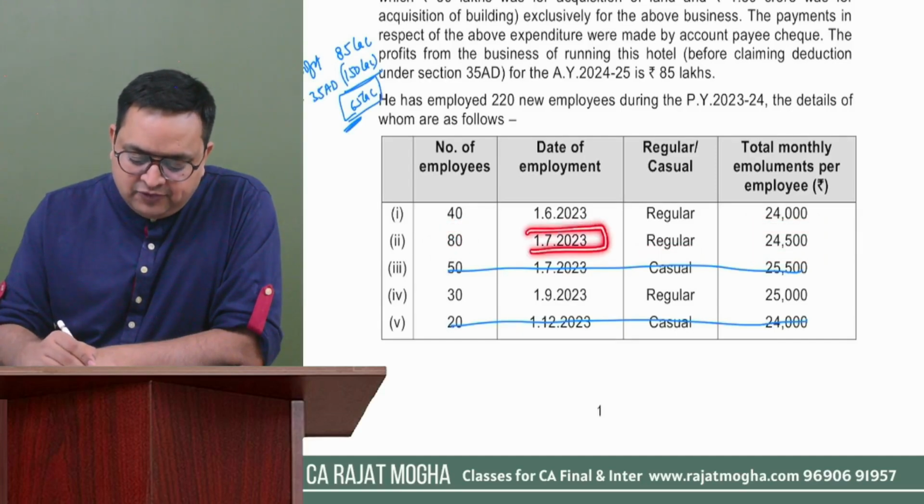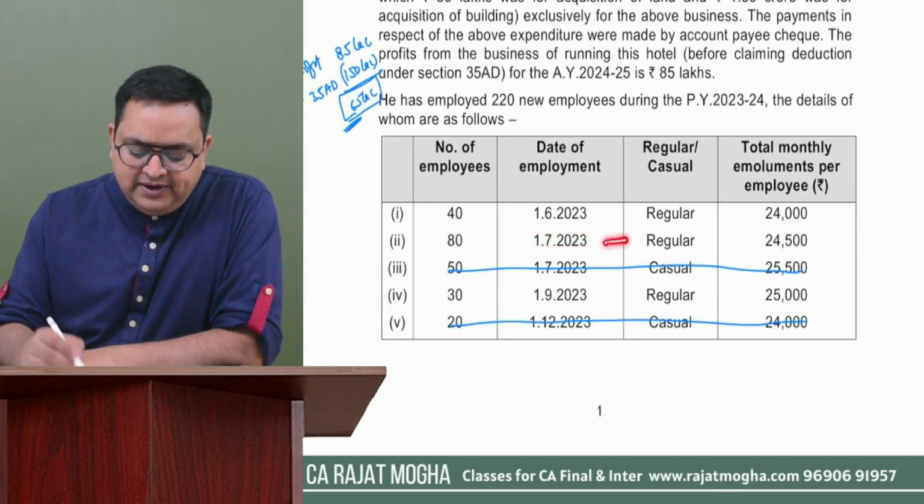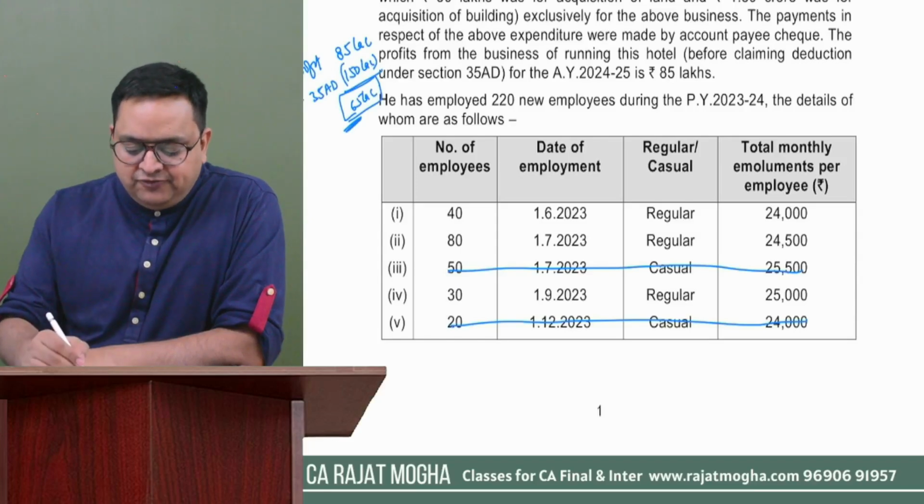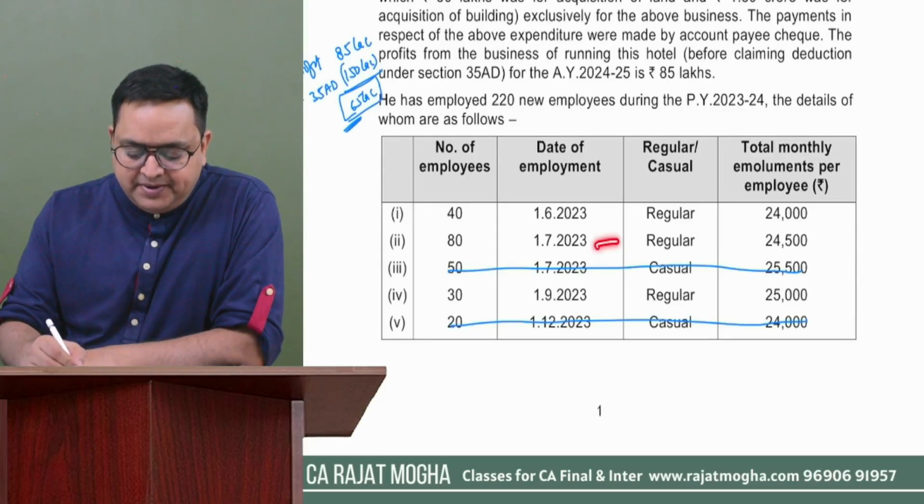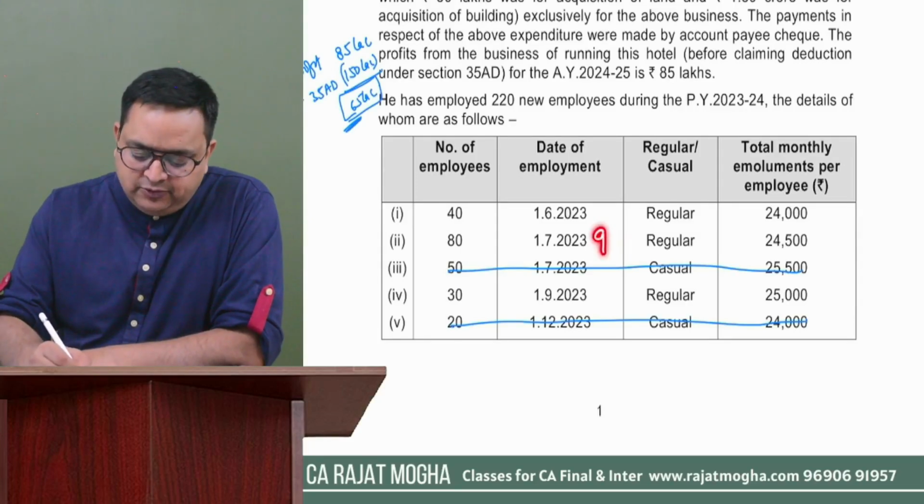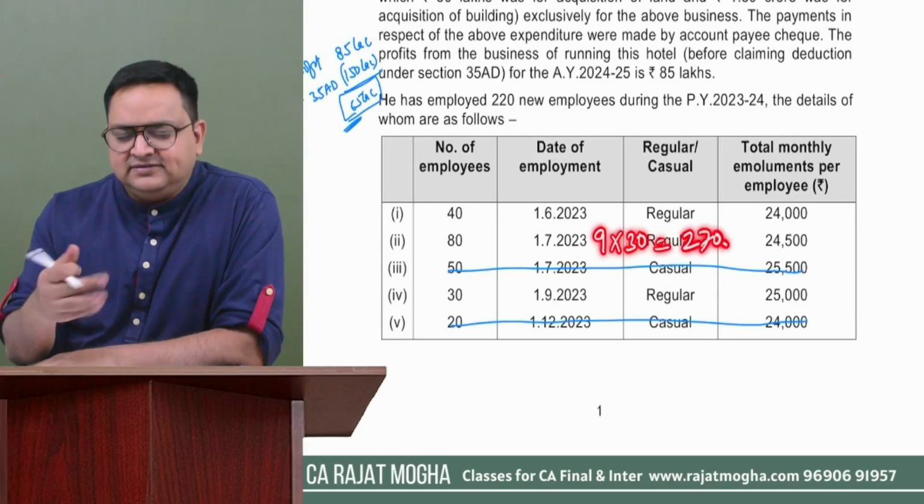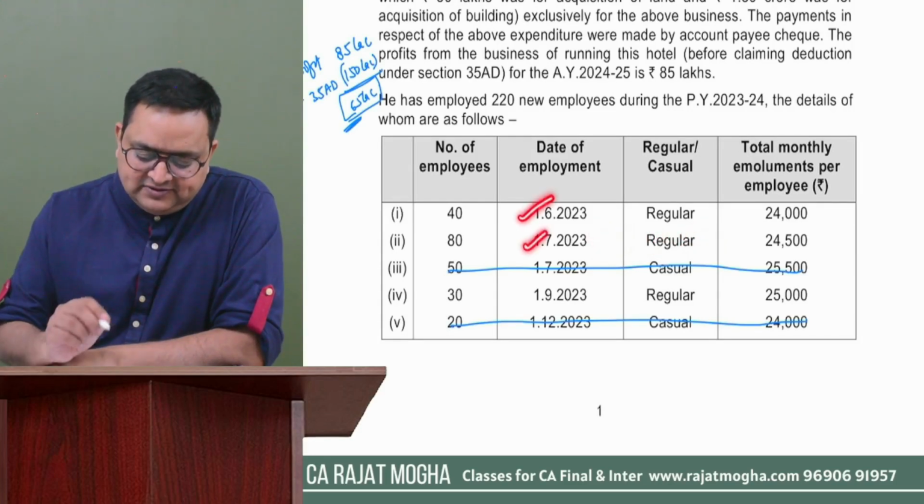And here they are employed from July onwards. If I calculate the number of days, from July till March it would be 9 months. Roughly 9 months into 30 days would be roughly 270 days. Yes, they are also satisfying. So these two are satisfying.